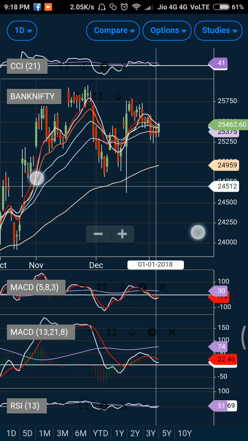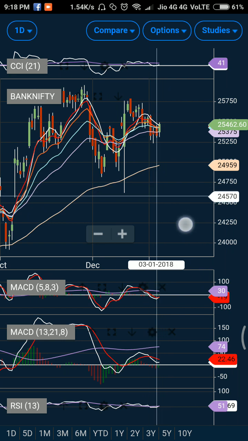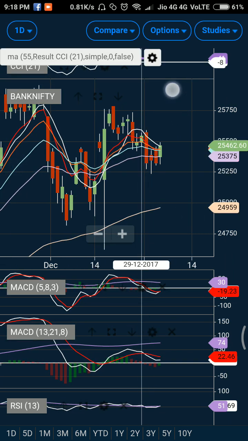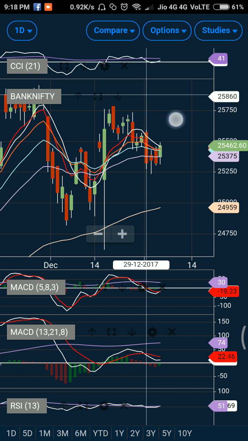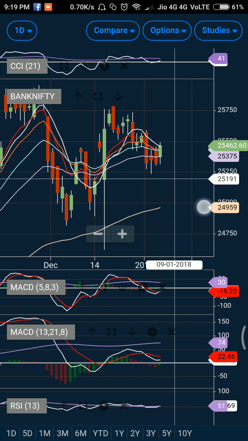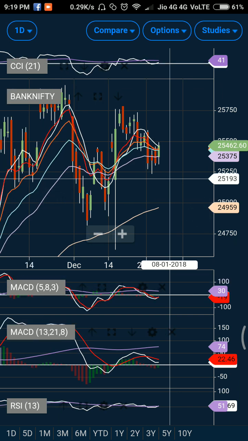Now RSI is trying to break above its exponential average line, so a break above this line will also help the bullish sentiment get even stronger. If you see the CCI, it has been trading below its exponential average, trying to take support near the zero line and trying to break up. So everything is just waiting to get broken, and this sort of move does suggest that there will be a good sort of opening if this kind of crossover matures. Option chart data did suggest that the market participants are expecting a good week.